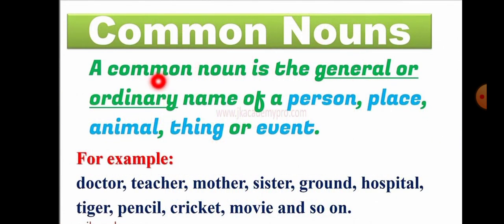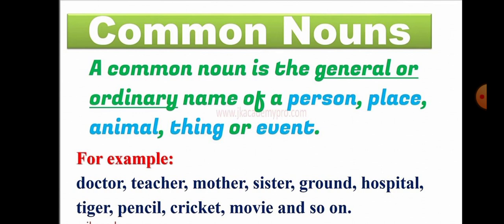Common noun. A common noun is the general or ordinary name of a person, place, animal, thing, or event. For example, doctor, teacher, mother, sister, ground, hospital, tiger, pencil, cricket, movie, and so on.